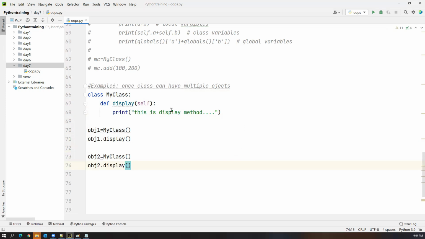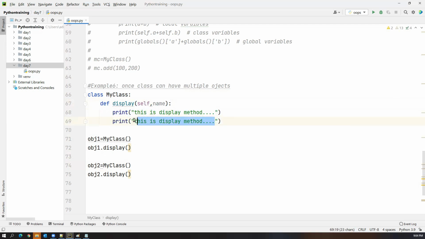Okay, so let us say this method is taking one argument also. Let us say some name. And apart from this print statement, I will also print the name value. So as soon as you call the display method, I'll pass some name also because the display method is expecting some name. So here I'm passing John in the first object. Now in the second object, I will pass Scott.